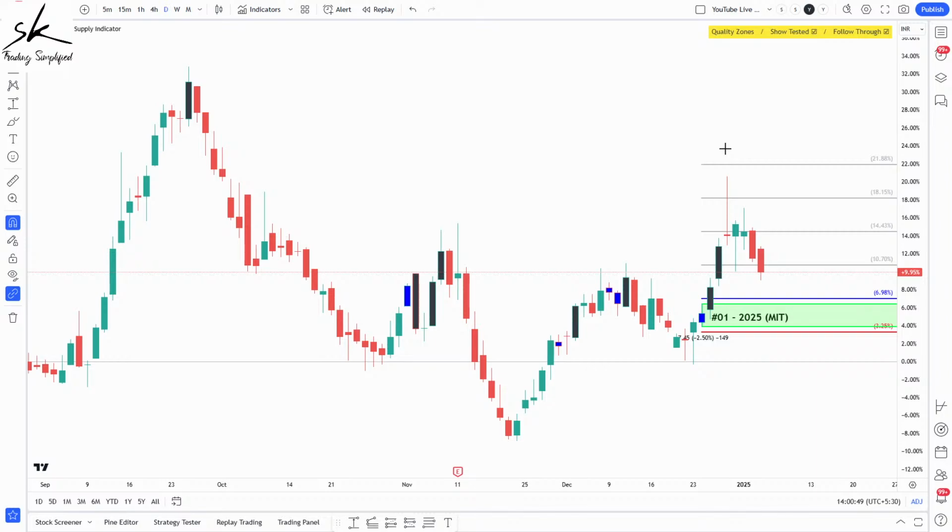So you'll have to decide based on your experience, based on your personality style, whether you would like to take such trades or not. But yes, overall, it will be a low probability setup because of those bigger time frames where you are located.